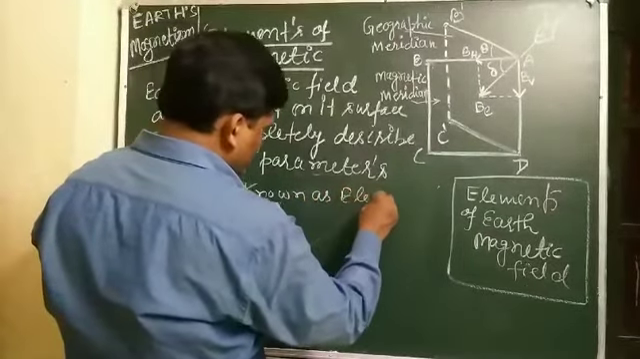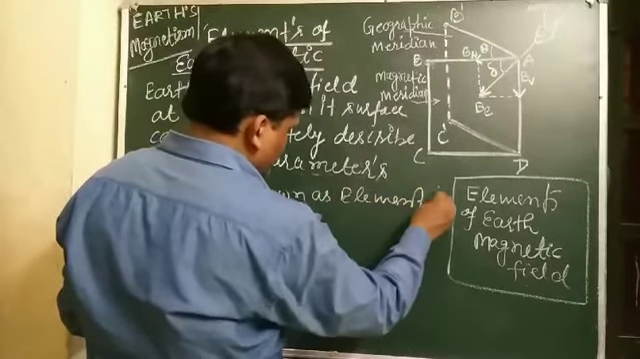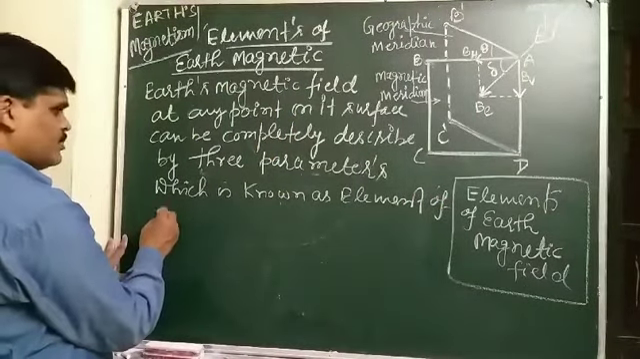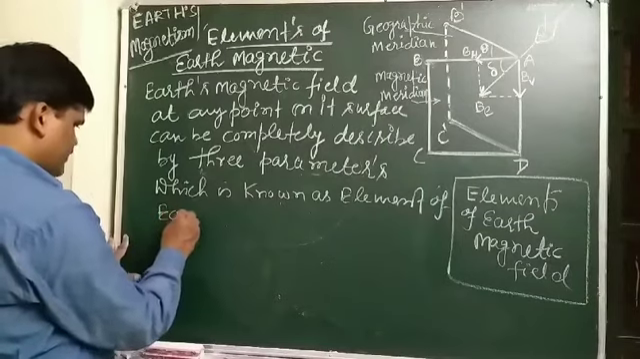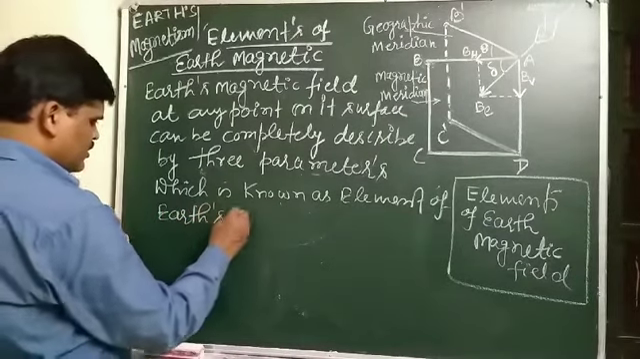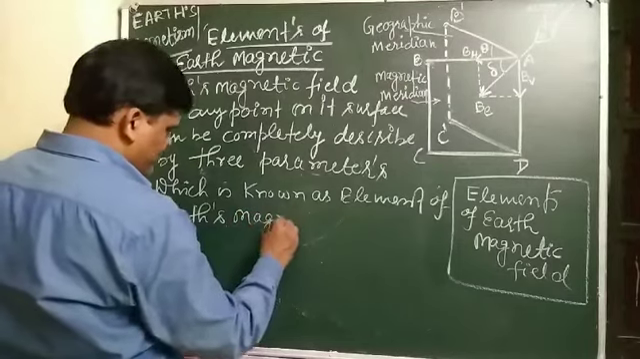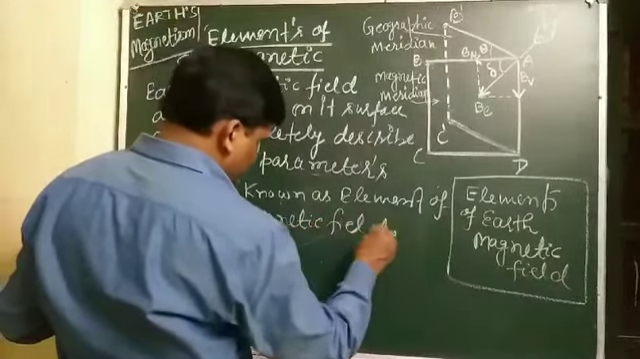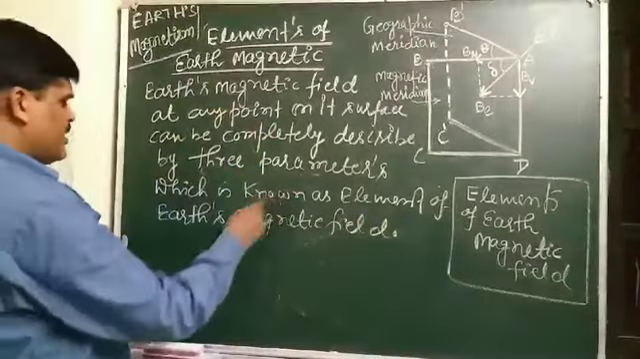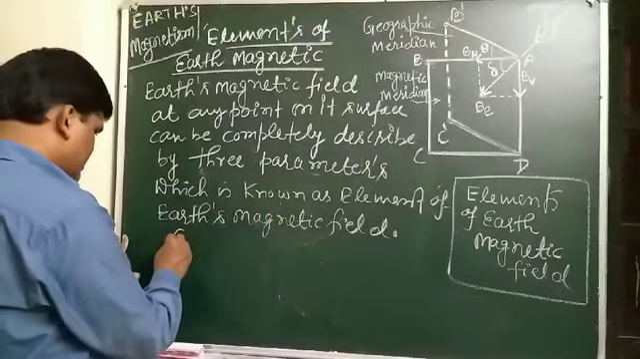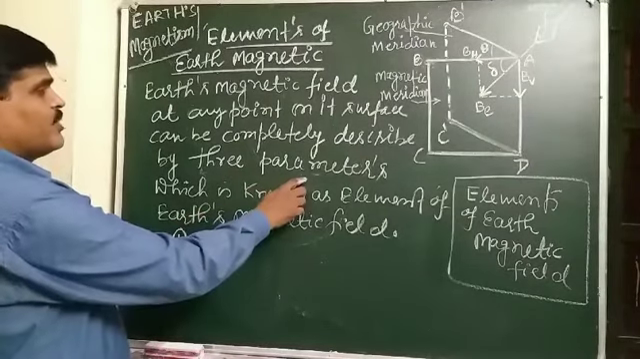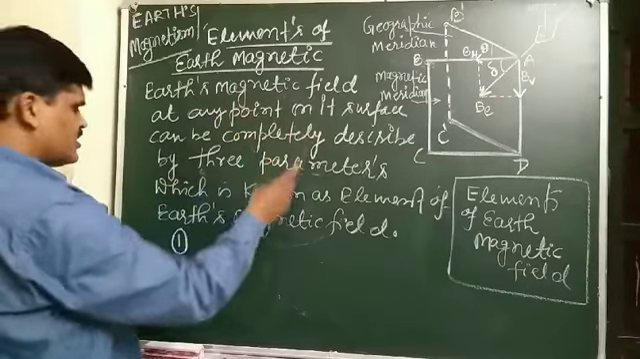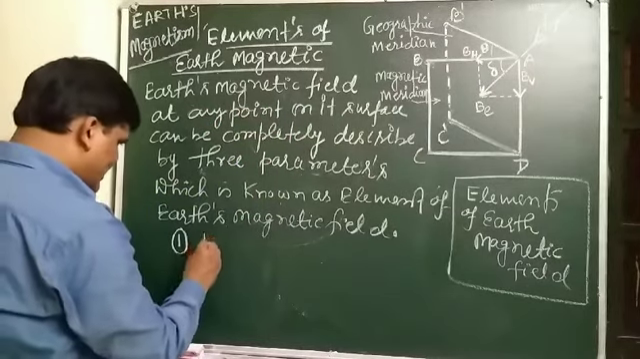These three parameters are known as the elements of the Earth's magnetic field. They completely describe the Earth's magnetic field at any point on its surface. First one is magnetic declination.